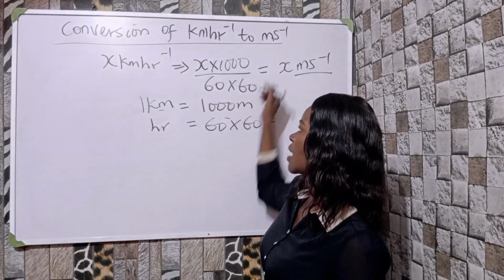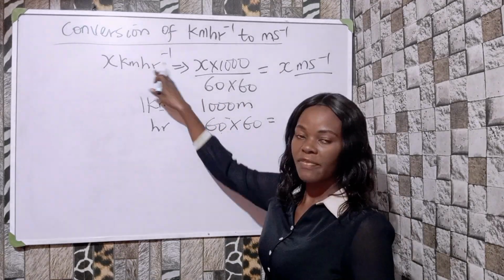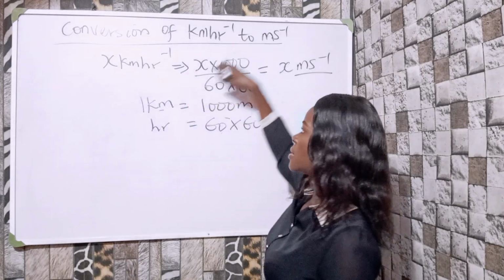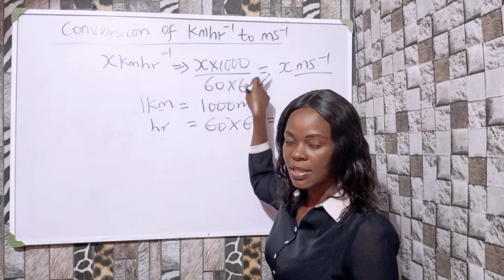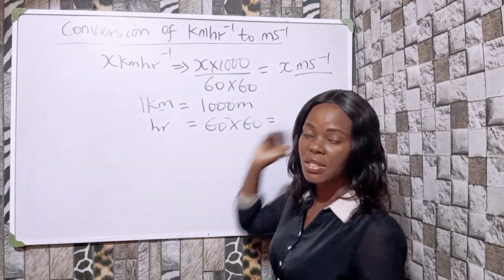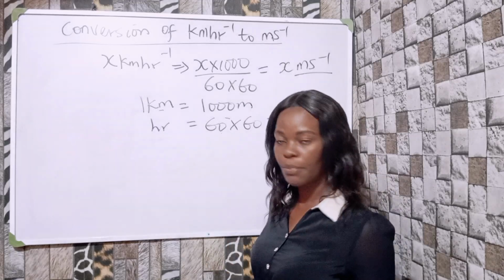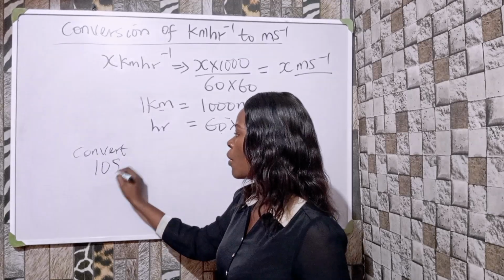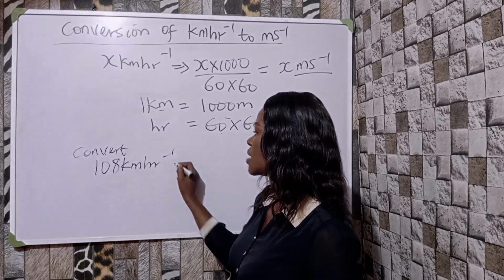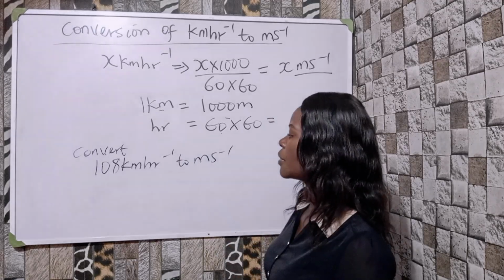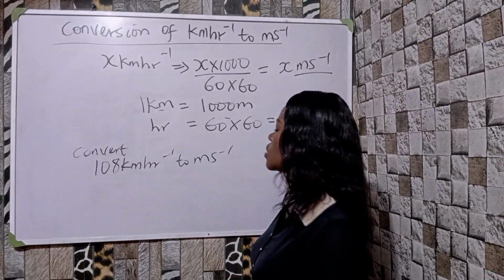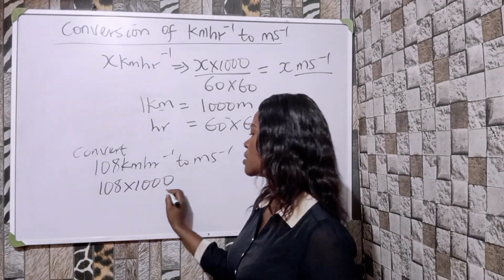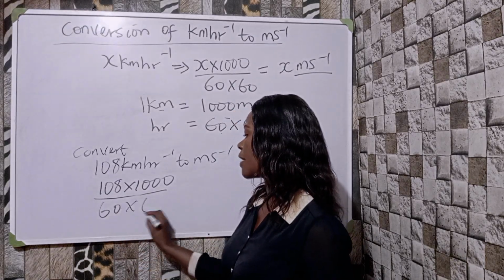So with this, we can now generalize and say that any number given in kilometers per hour, we can convert it to meters per second by saying times 1000 divided by 60 times 60. Whatever answer we have is now in what? Meters per second. For example, if I say convert 108 kilometers per hour to meters per second. Okay, so what I'm going to do is to say this is 108 times 1000 divided by 60 times 60.